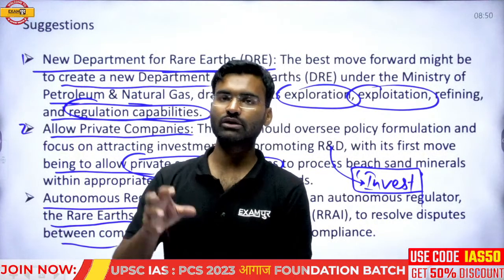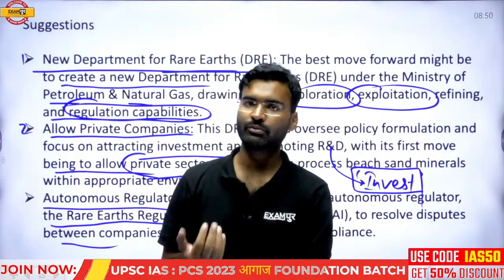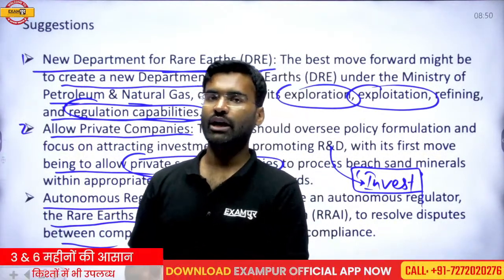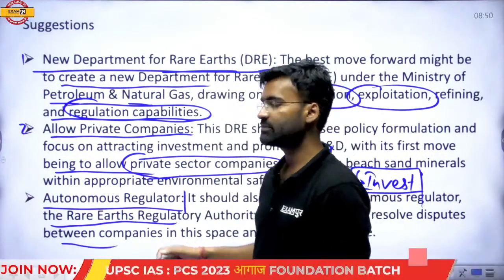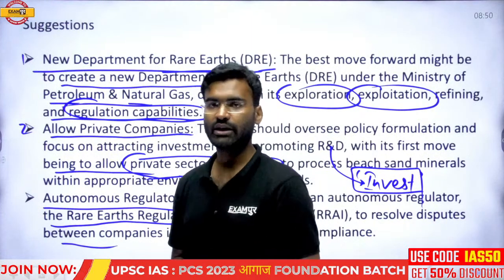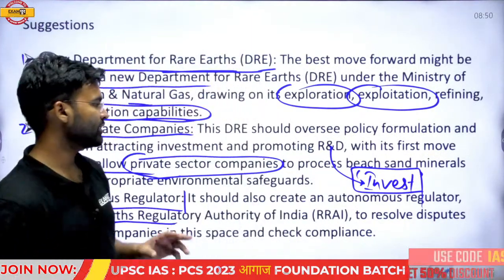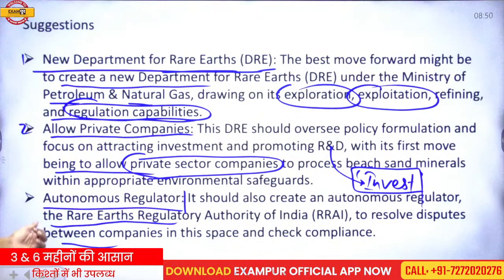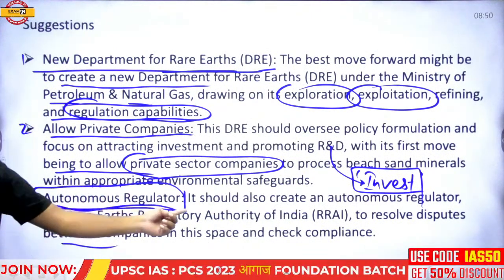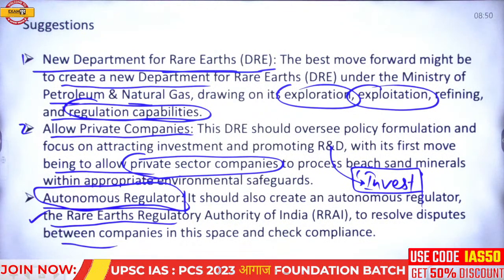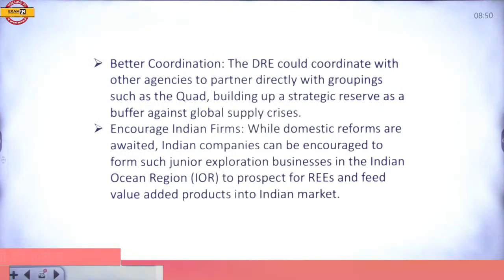If many regulations and laws exist, then disputes are a natural thing. So you should develop a dispute redressal mechanism, an autonomous regulator that is not under the pressure of any authority.